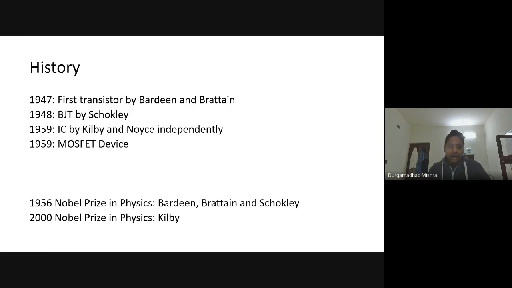And then the first IC was fabricated using these transistors in 1959. It was done independently by Kilby and Noyce. Both were working in two different companies, and they came up with how you can pack many transistors into one single chip and use it for some reliable operation.